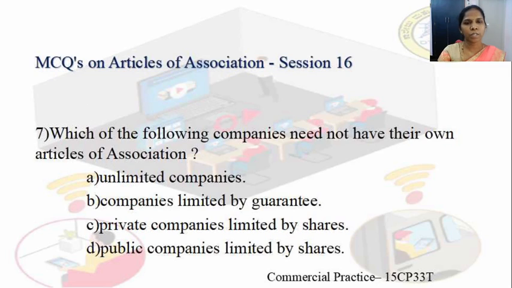Coming to the seventh question: which of the following companies need not have their own articles of association? Unlimited companies, companies limited by guarantee, private companies limited by shares, or public companies limited by shares. D is the correct one: public companies limited by shares need not prepare their own articles. They can follow Table A as the model articles of their company.